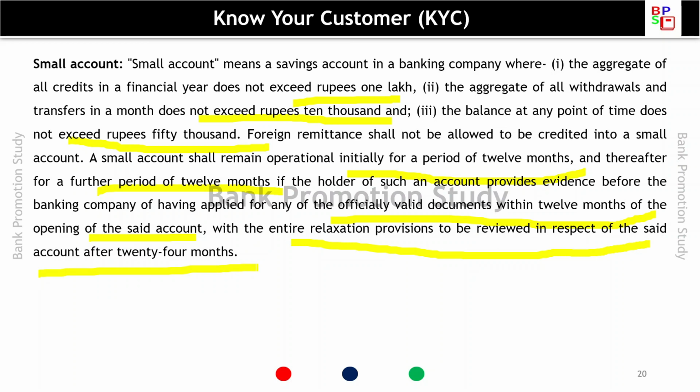So total credits 1 lakh, debits 10,000, and balance at any time should not exceed 50,000. It would be operational for a period of 12 months and a further period of 12 months, so a total of 24 months, and that after 12 months also only when the person gives evidence that the person has applied for an officially valid document.